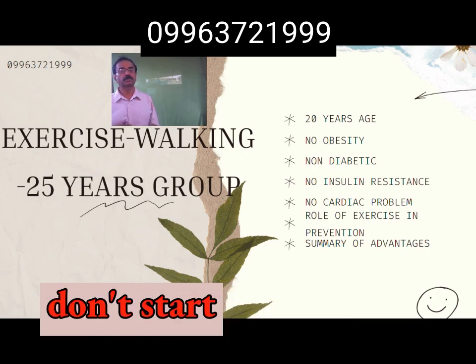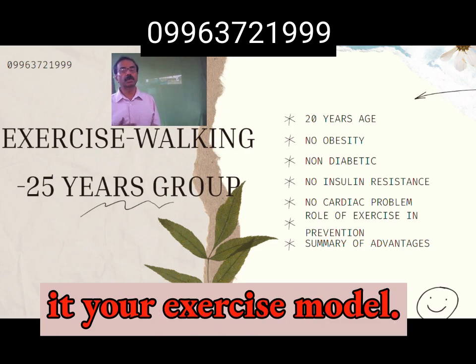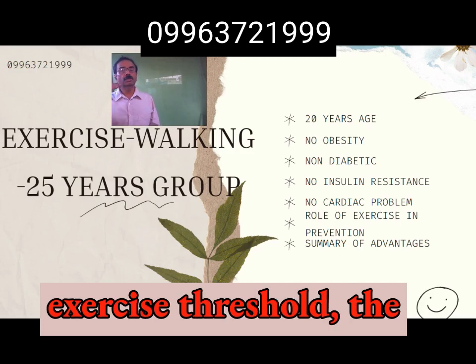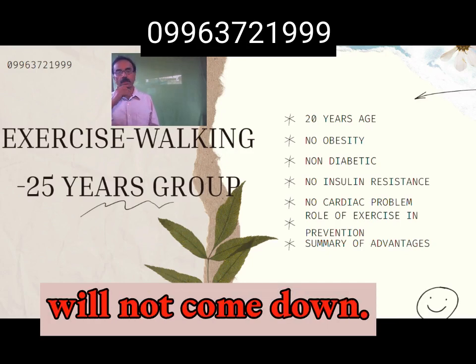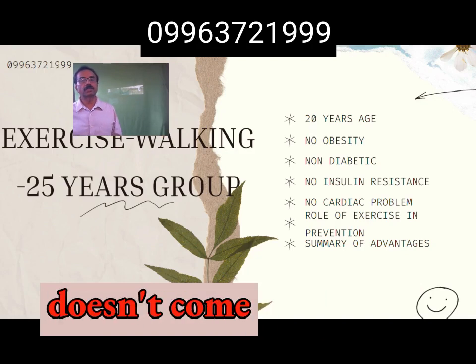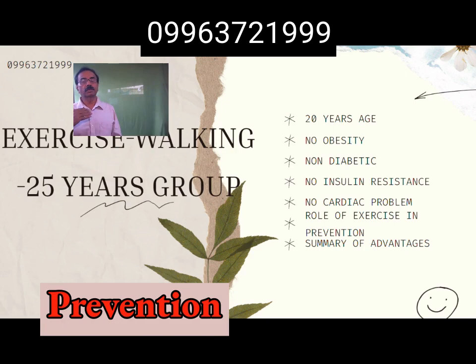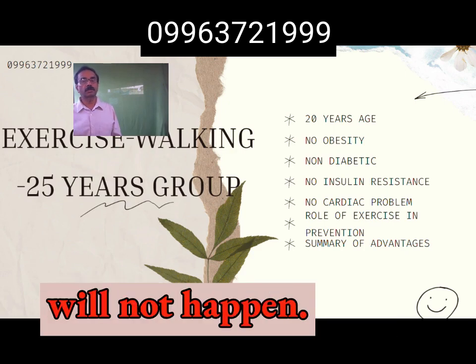Without these investigations, don't start your exercise model, and without reaching the exact amount of the exercise threshold, the insulin sensitivity will not improve. As long as the insulin sensitivity doesn't improve, the prevention and reduction of diabetes will not happen.